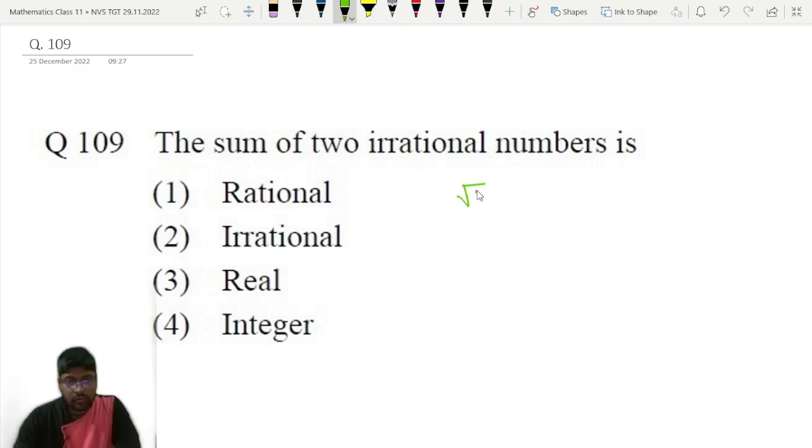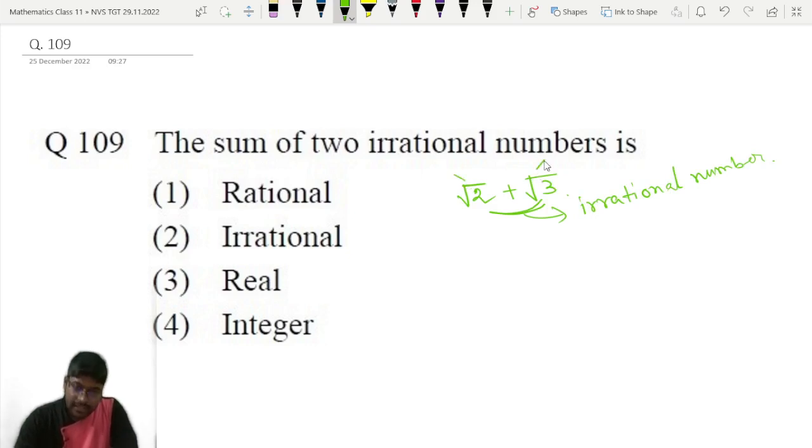Now root 2 is an irrational number, plus root 3 is an irrational number. Now what about the sum root 2 plus root 3? That is also an irrational number. Okay, root 2 is an irrational number, root 3 is an irrational number, and their sum is irrational number. Again, root 2 is an irrational number.